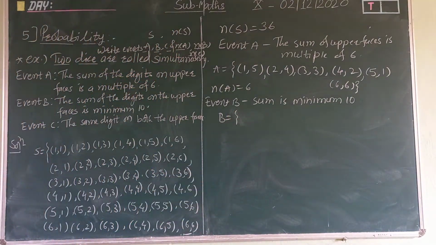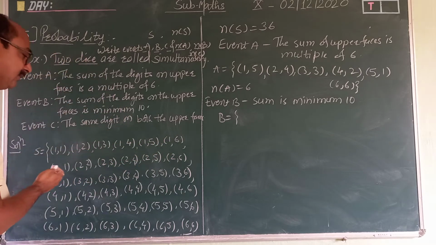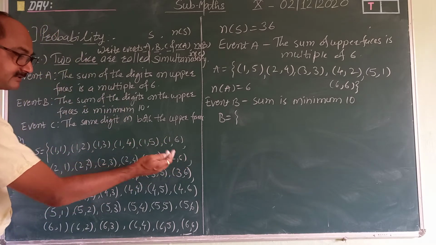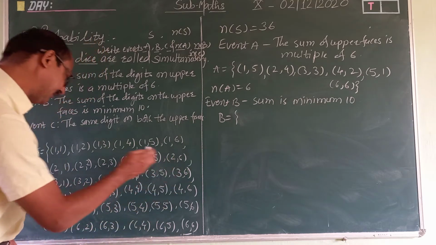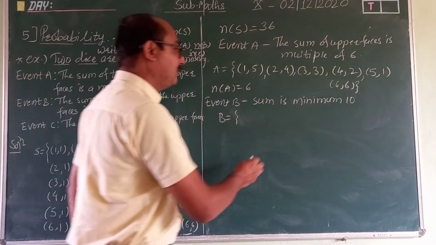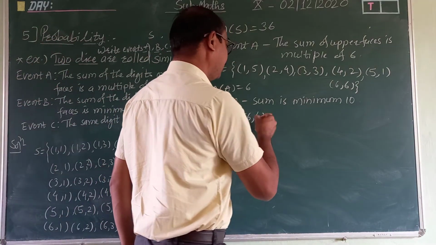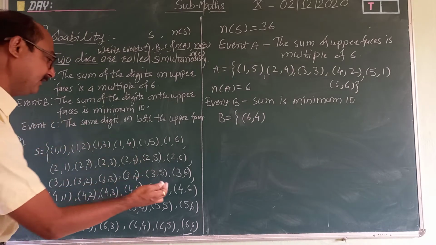Whose sum comes 10? 6 plus 1 is 7, not. 6 plus 2 is 8, 6 plus 3 is 9. Then 6 plus 4 is 10.